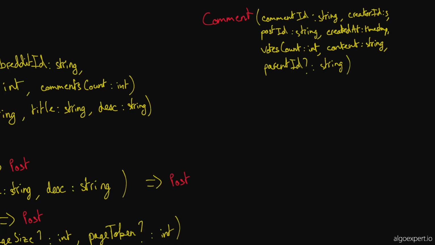Okay, that's a good call. So I guess I'll extend this with an is deleted field, and this would be like a boolean, I think. So I'll put bool, and I suppose that means that the content here, the backend would be in charge of returning an empty string if is deleted is true, because we wouldn't want to expose a deleted comment, like, in the network request or something like that. Okay, great. So that is going to be our comment entity.